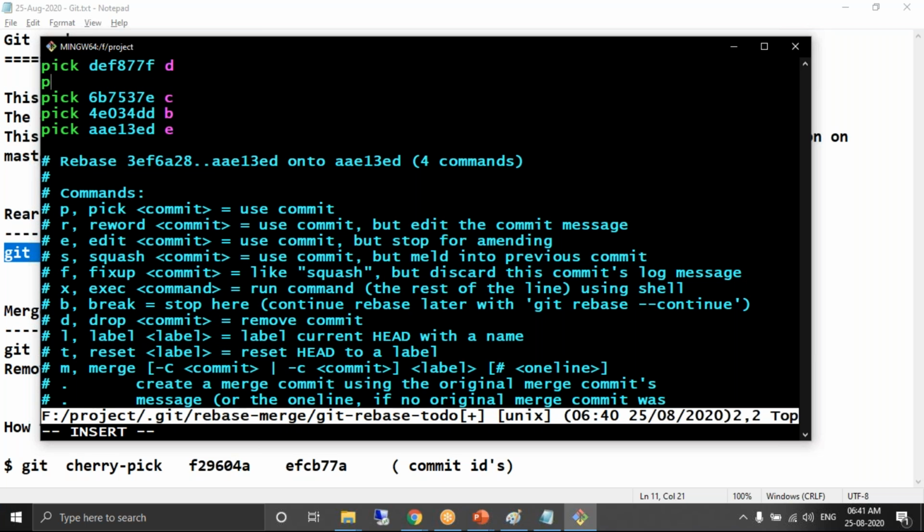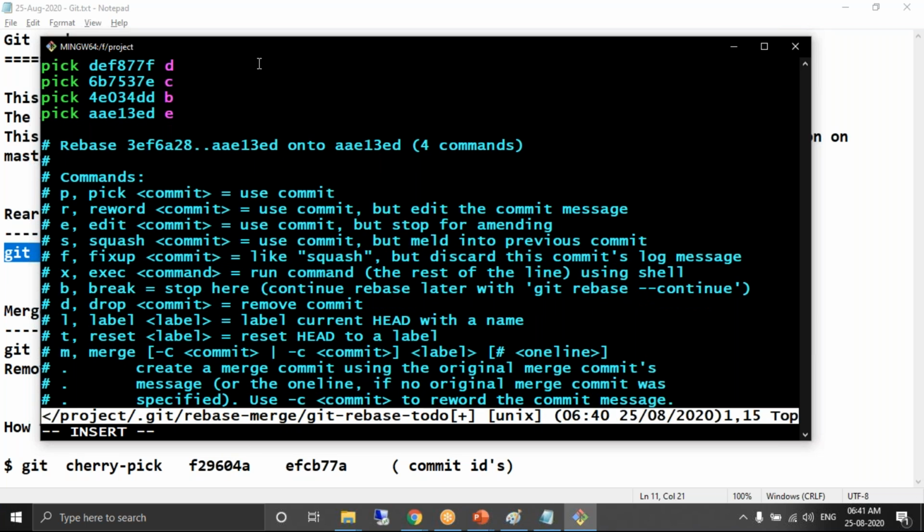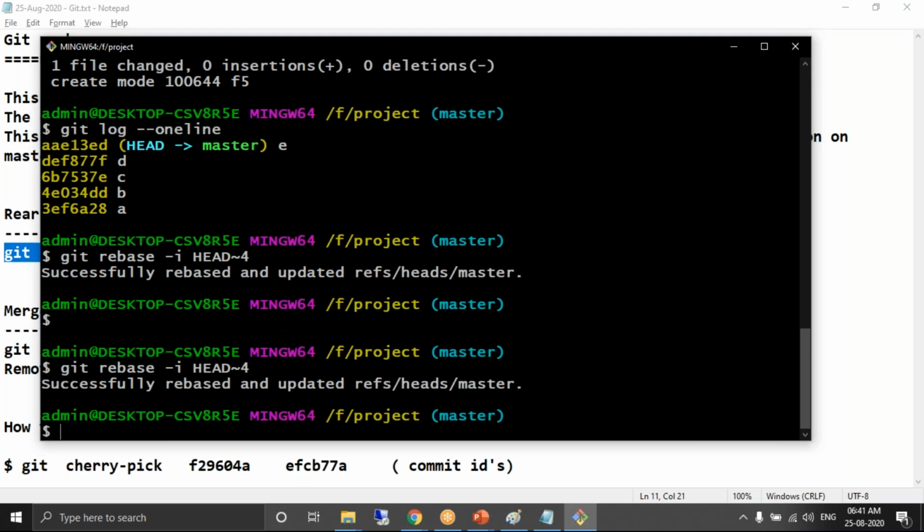Just order the lines whichever you feel comfortable. Yes, you have changed the order. Go to insert mode, just copy paste the order in which you want to do it. Escape to come out of the insert mode, :wq to save and quit.